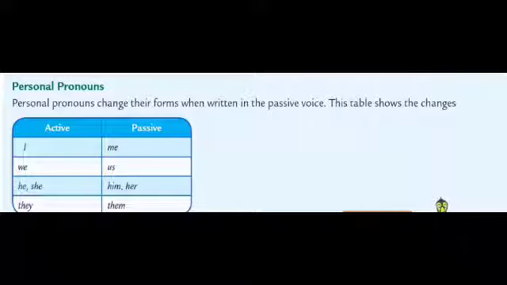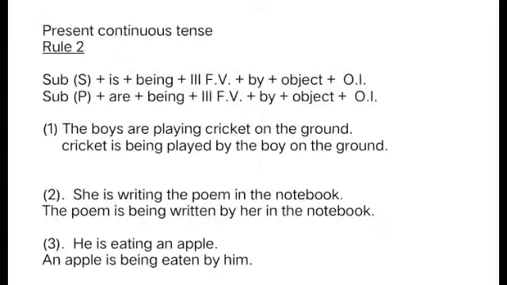Now students, I am going to explain present continuous tense. Now first example, the boys are playing cricket on the ground. First, students, divide the sentence.